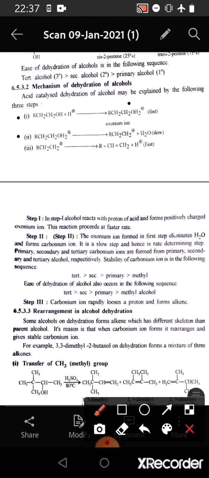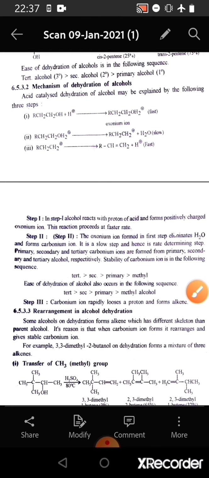In the next step, this protonated alcohol or oxonium ion eliminates one molecule of water in the slow step and forms carbonium ion. In the third step, this carbonium ion eliminates one hydrogen as a proton in a fast step and forms alkene.